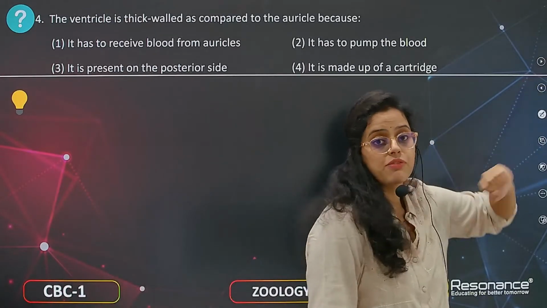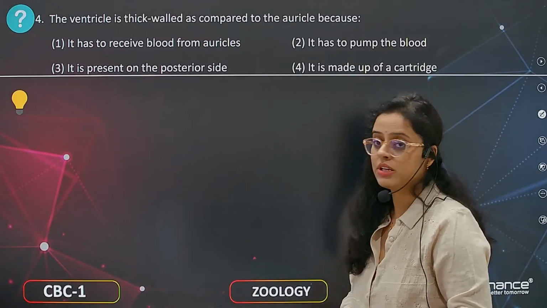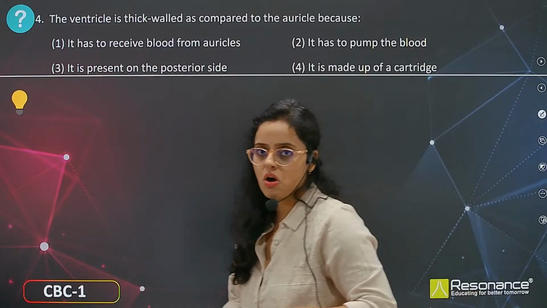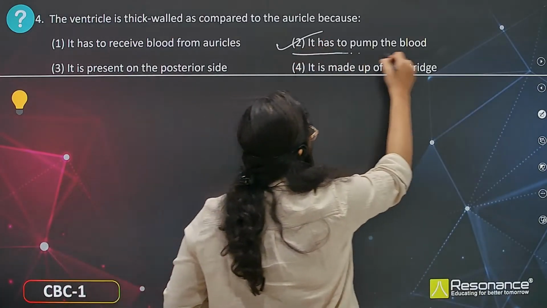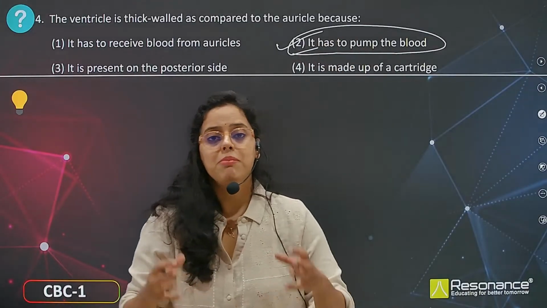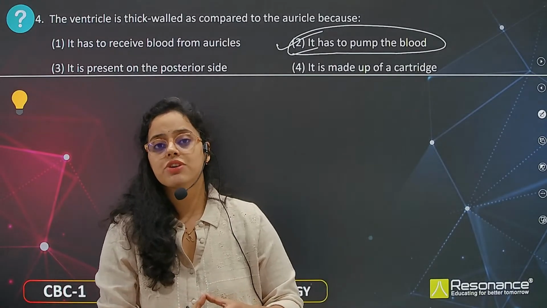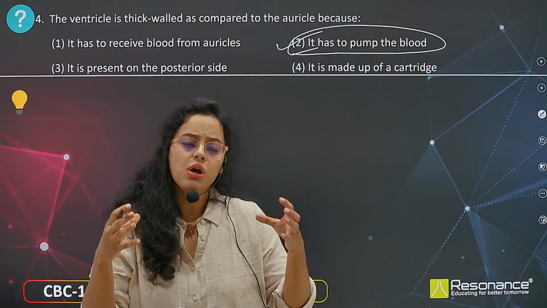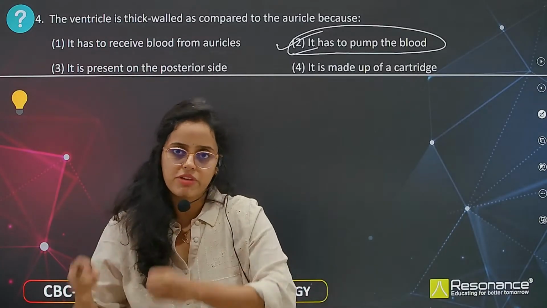Because they have to supply blood to different body parts. The ventricle is thick walled as compared to the auricle because it has to pump the blood to different body parts, whereas auricles have to pump blood to the ventricles only. They don't have to exert extra pressure. They just have to put the pressure that requires the blood to flow only to the ventricles.